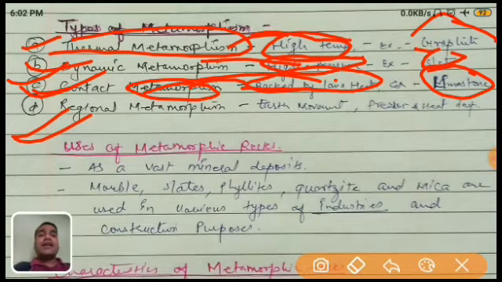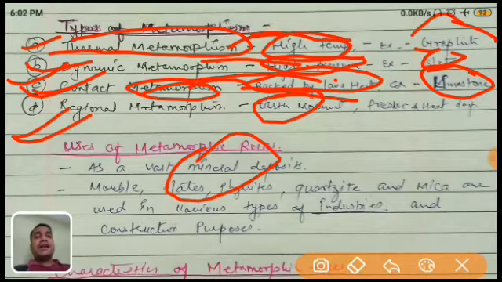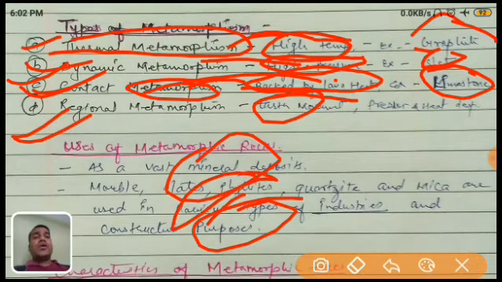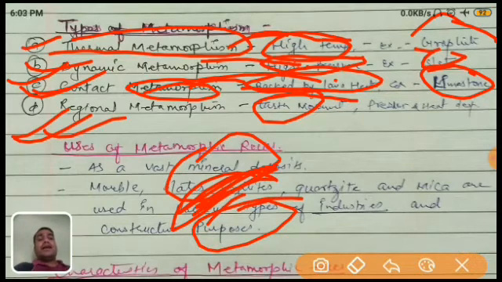And the last one is the regional metamorphism. Regional metamorphism is the earth movement. One plate is coming closer, and due to the overweight of it, this rock is converted into metamorphic rock. So this type of rock is called the regional metamorphism. The examples are also other. You have the table in your book, just go through it. I hope these all are clear.